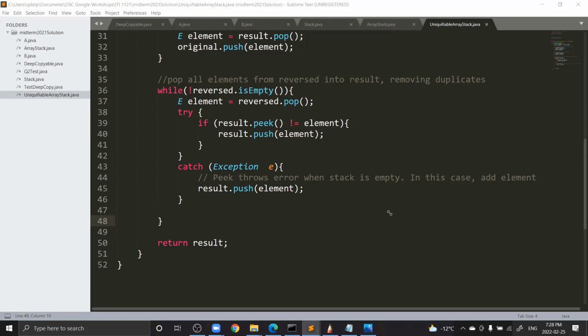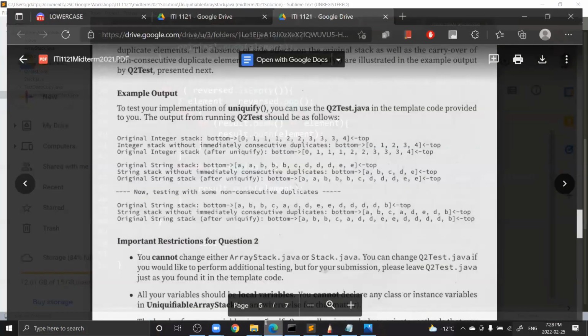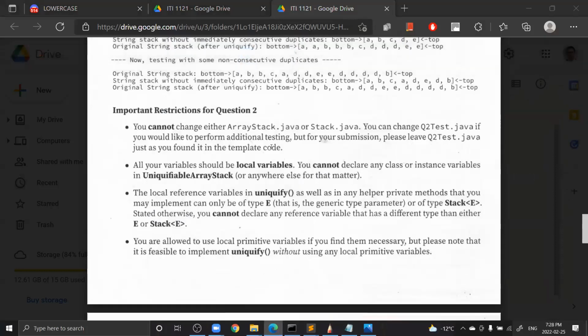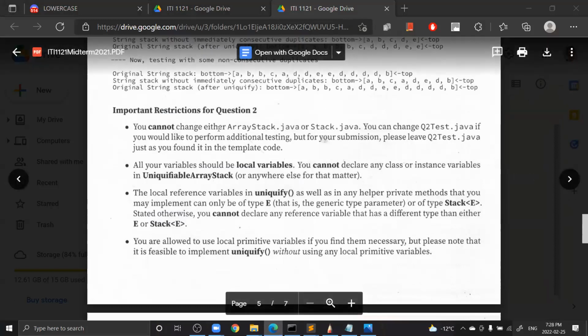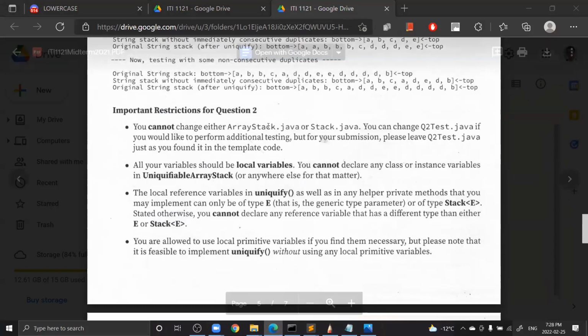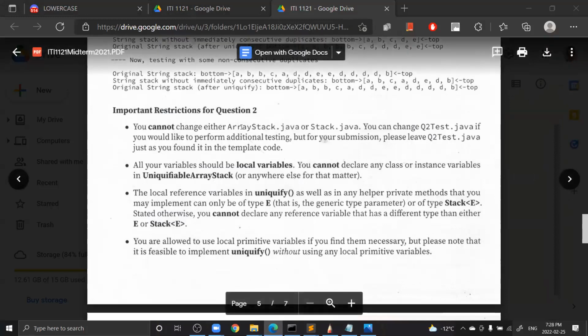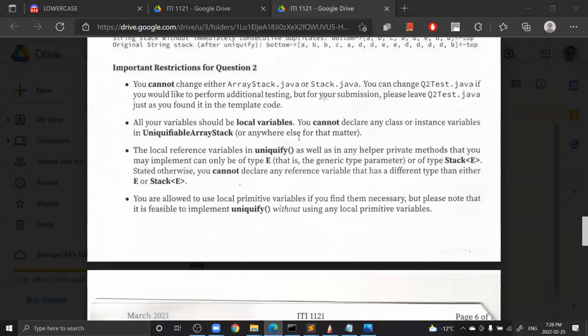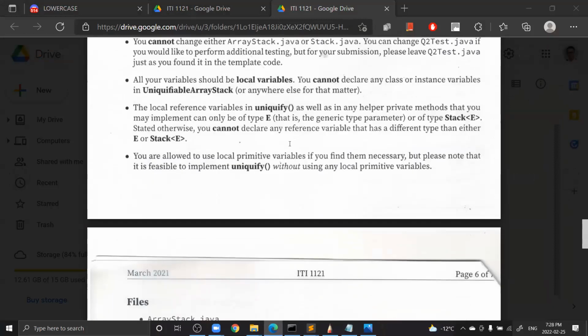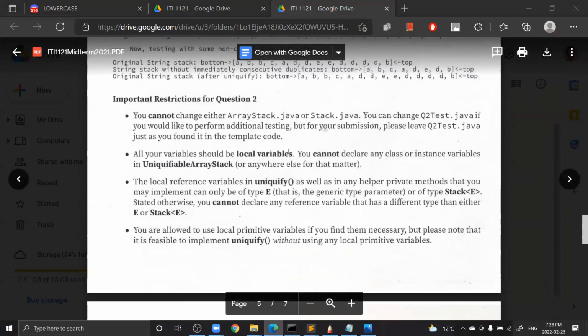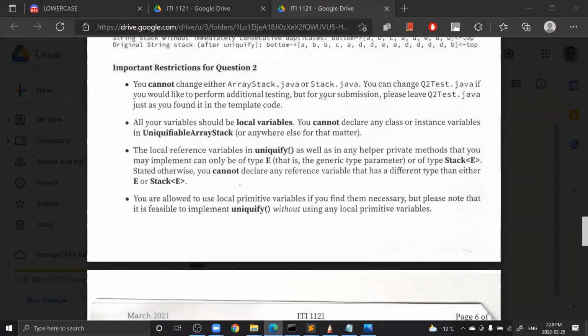Okay, so the first question that I received in the chat is: not sure if our professor wants us to use a try and catch statement at this point. Let's read the document and see if you can use it. So here it says important restrictions for question 2. You cannot change the array stack. Basically, you can't change the array stack Java file. You have to keep it the same. It doesn't say you cannot use try. So if it doesn't say, it means you can use it.